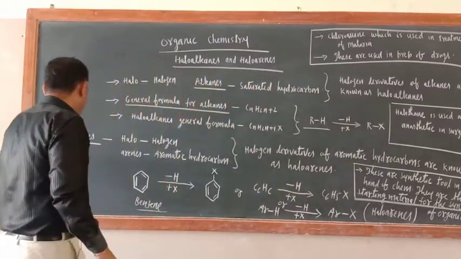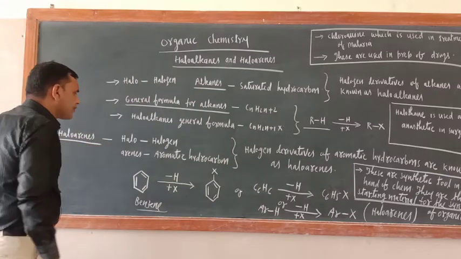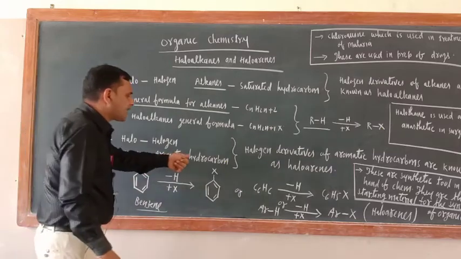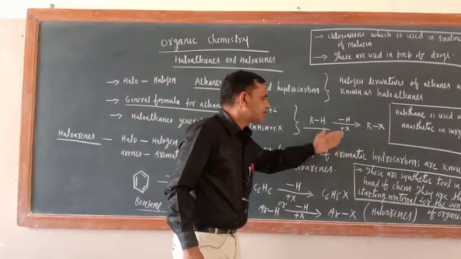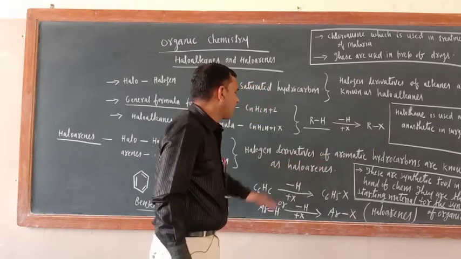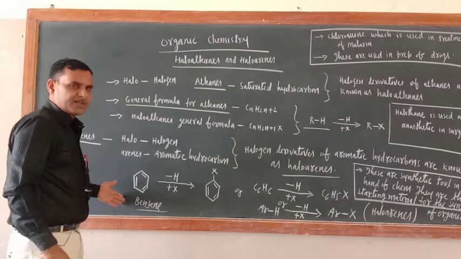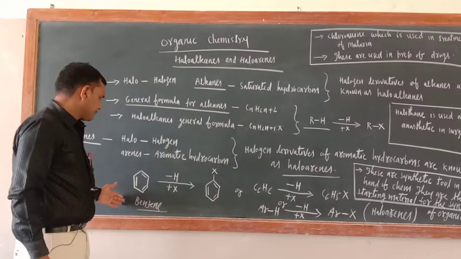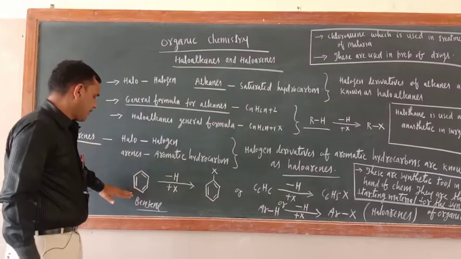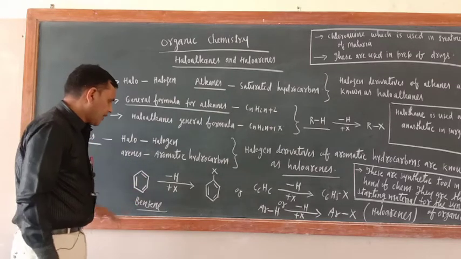Now what about haloarenes? Halo means halogen, arenes means aromatic hydrocarbon. So we can write: halogen derivatives of aromatic hydrocarbon are known as haloarenes. Benzene is a representative member of aromatic hydrocarbon.